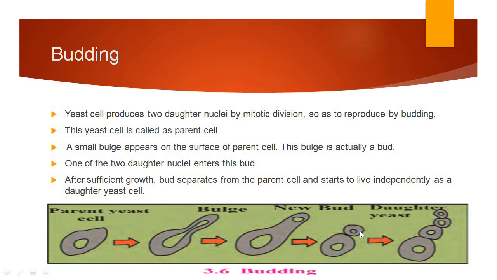And so many buds are produced and the daughter yeast cells are produced. So in this way, from one parent cell of the yeast, so many daughter yeast cells are formed. So this is called the budding process which occurs in the yeast.